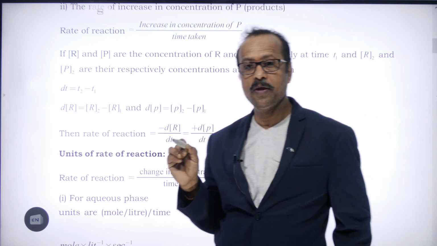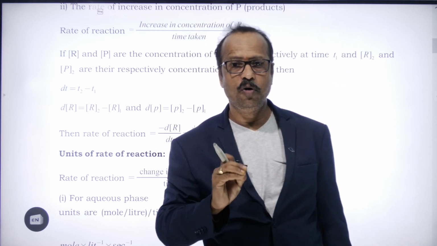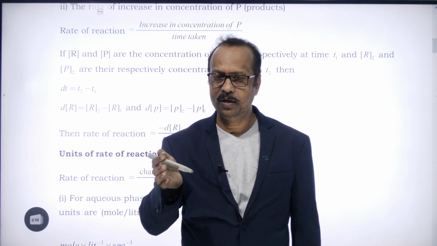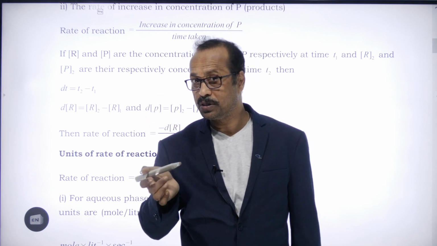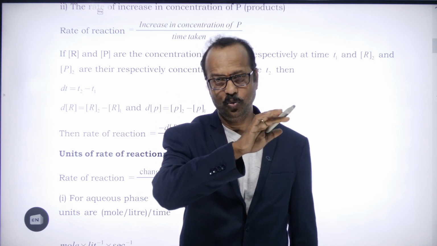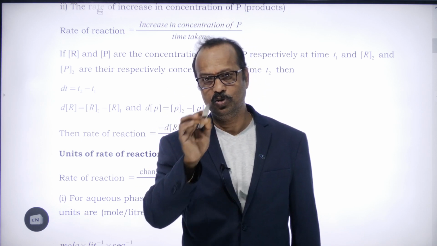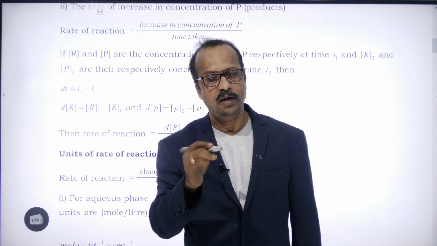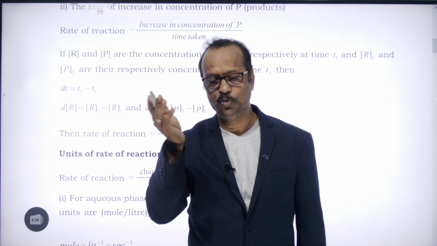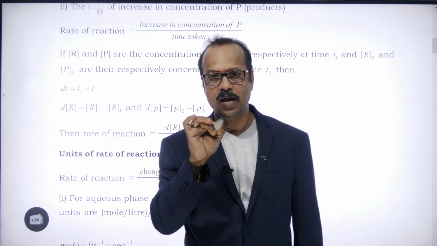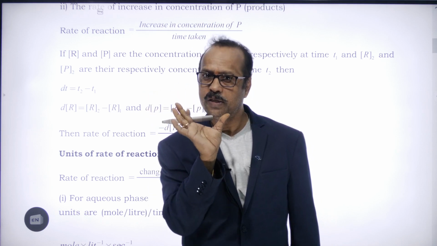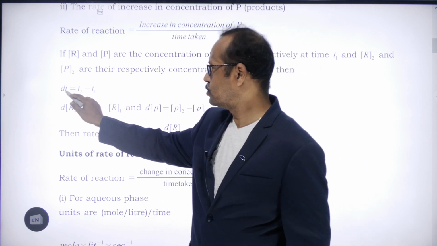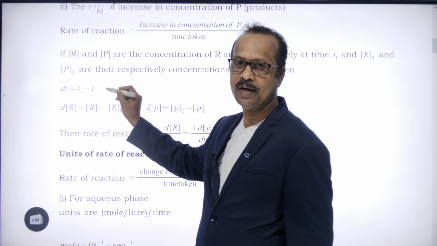For example, you start from home at 10 o'clock in the morning and reach a village at 2 o'clock in the afternoon. What does it mean? How much time has it taken? 4 hours. How can you say that? 2 o'clock in the afternoon is 14 hours, minus 10, so 4 hours. That is T2 minus T1. Your starting time is T1 and the final time is T2. So the difference in the time is T2 minus T1, so dt is equal to T2 minus T1.